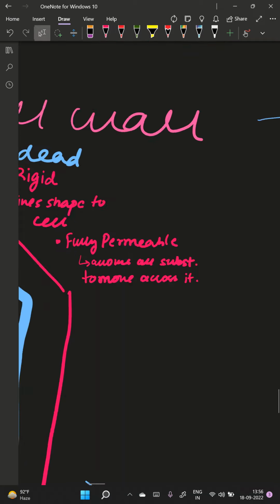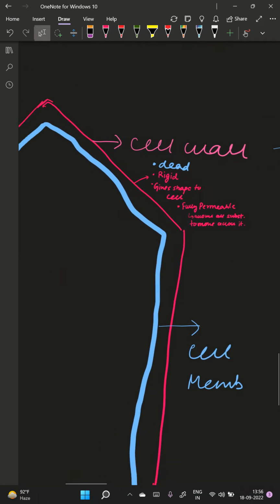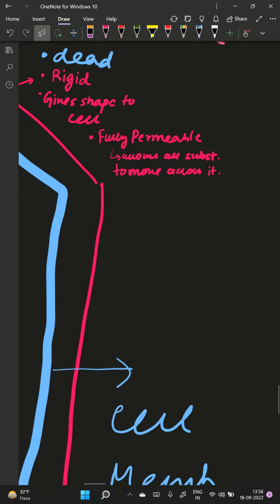So it is fully permeable and allows all substances to move across it. This is a very important point about the permeability of the cell wall. And ये अभी हमने इसके फीचर्स देखे. Okay, let me tell you that this is also a feature of your cell wall only.